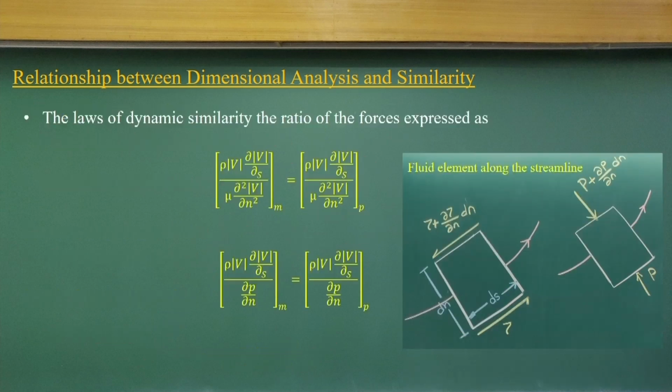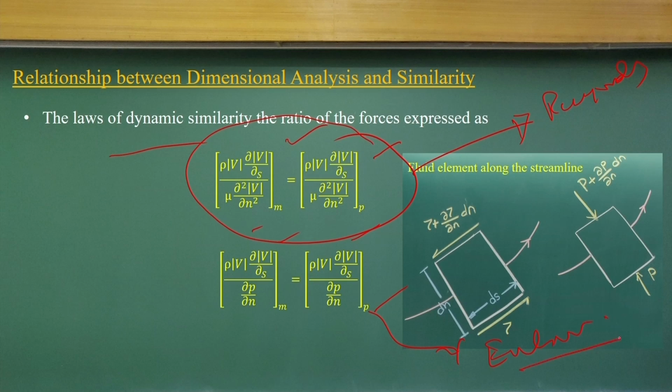If you equate these and substitute these values in the laws of dynamic similarity, you can see that this equation comes out to be the Reynolds number and this one comes out to be the Euler number, a non-dimensional framework.